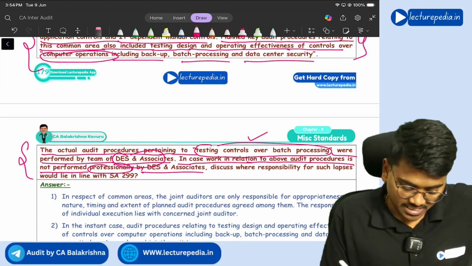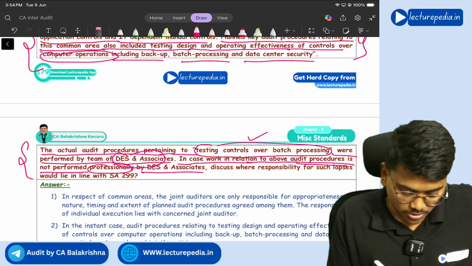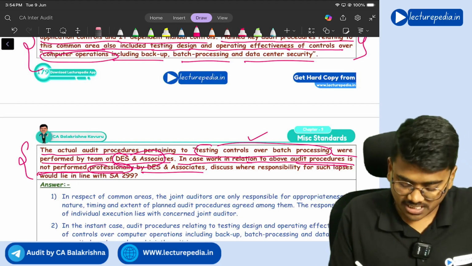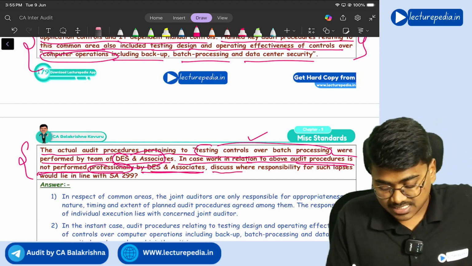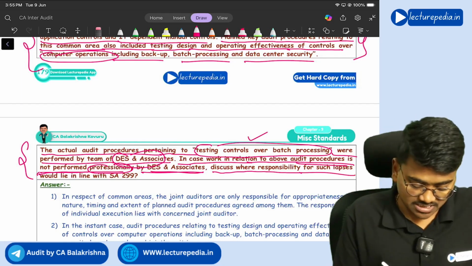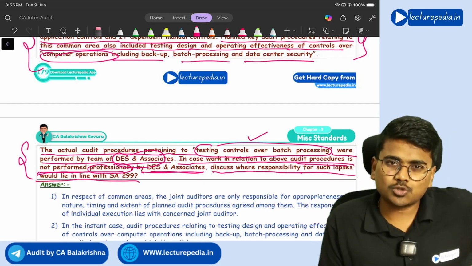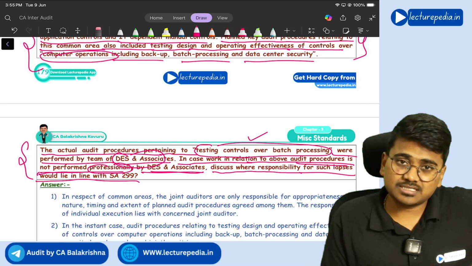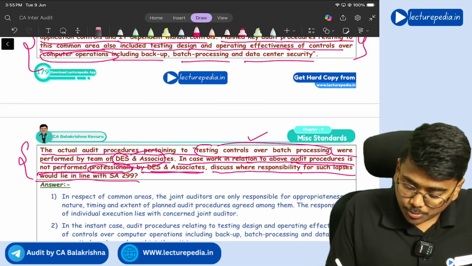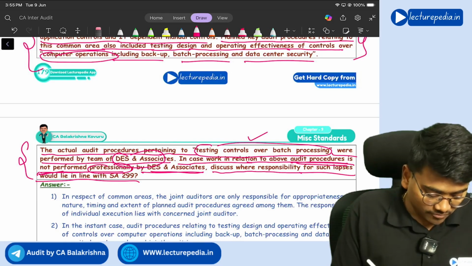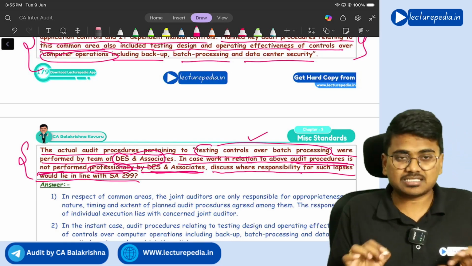Now, it was identified that the audit procedure is not performed professionally by DES and Associates. Discuss where responsibility for such lapses would lie in line with SA 299. You need to observe what the question is asking. The question is saying that audit procedures are not performed professionally by DES and Associates.